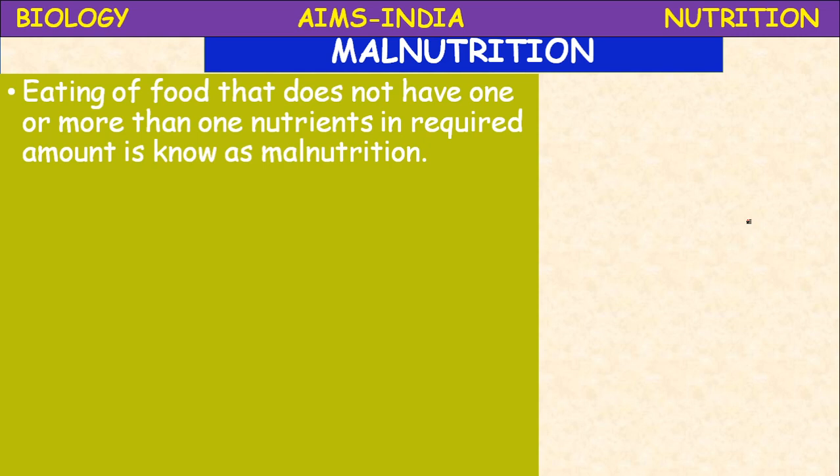We know that food is the main source to maintain biological processes in a perfect manner. Our diet should be a balanced one, which contains a proper amount of carbohydrates, proteins, vitamins, mineral salts and fats.